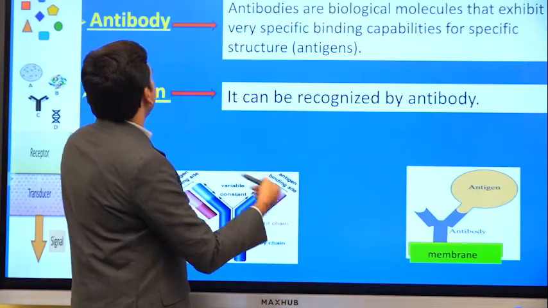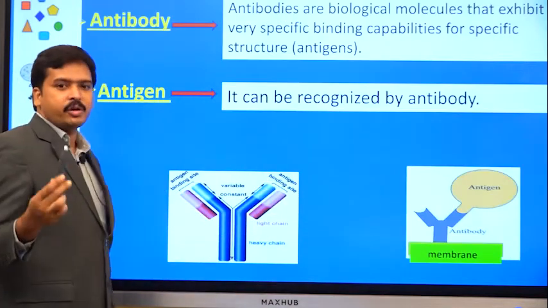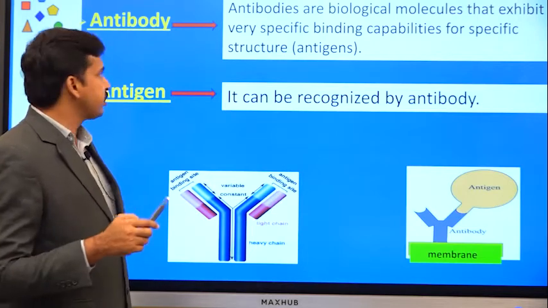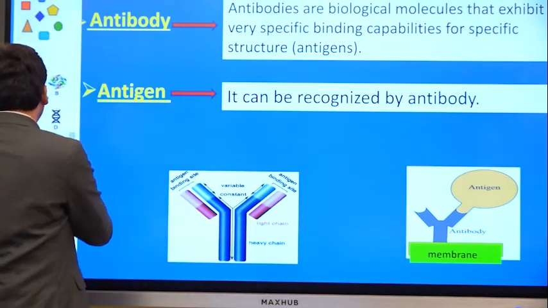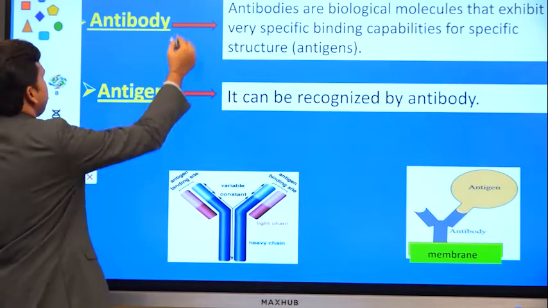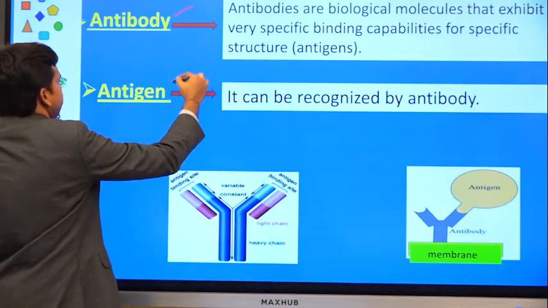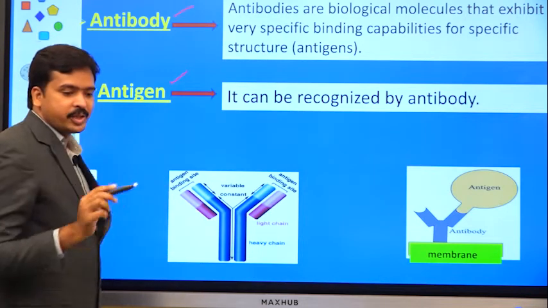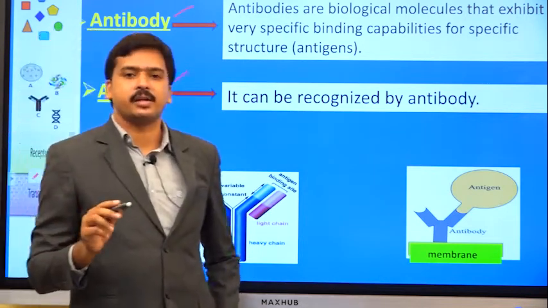As I already told you, we are talking about the bioreceptor. When you take a bioreceptor, there are two things here. From this slide you can understand there is an antibody and there is an antigen, and you are supposed to consider one as the biological recognition unit.